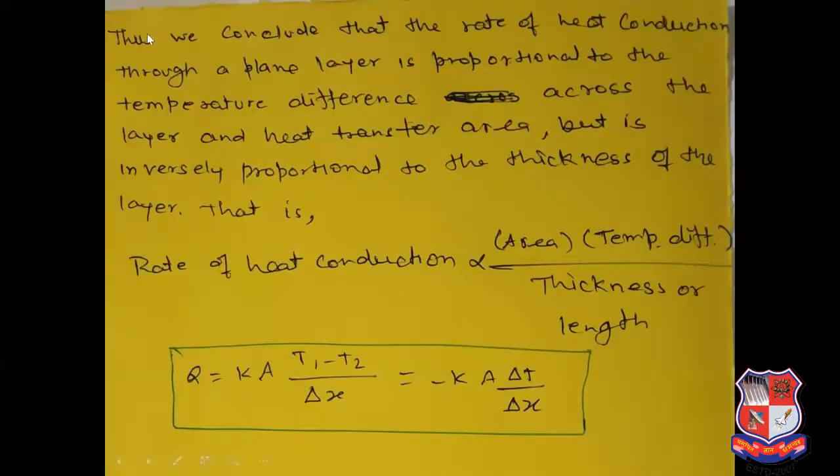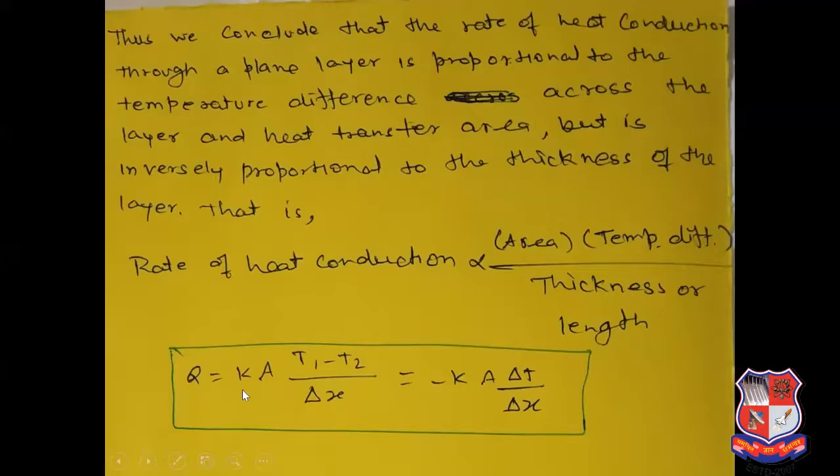Thus we conclude that the rate of heat conduction through a plane layer is proportional to the temperature difference across the layer and the heat transfer area, but is inversely proportional to the thickness of the layer. That is, the rate of heat conduction is proportional to area times temperature difference upon thickness or length.